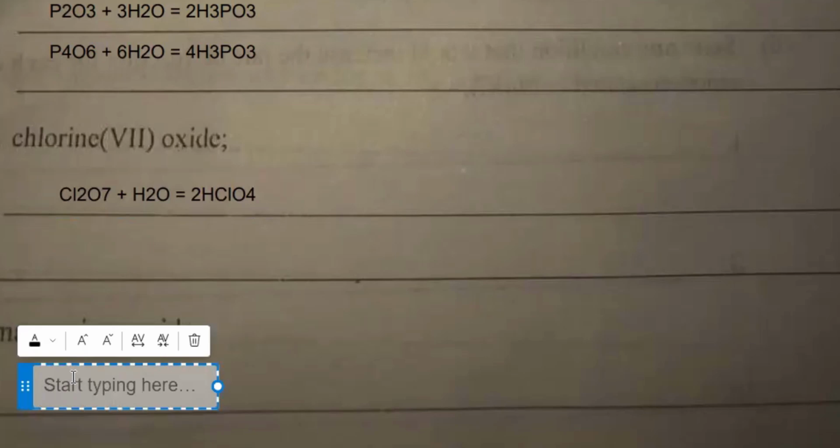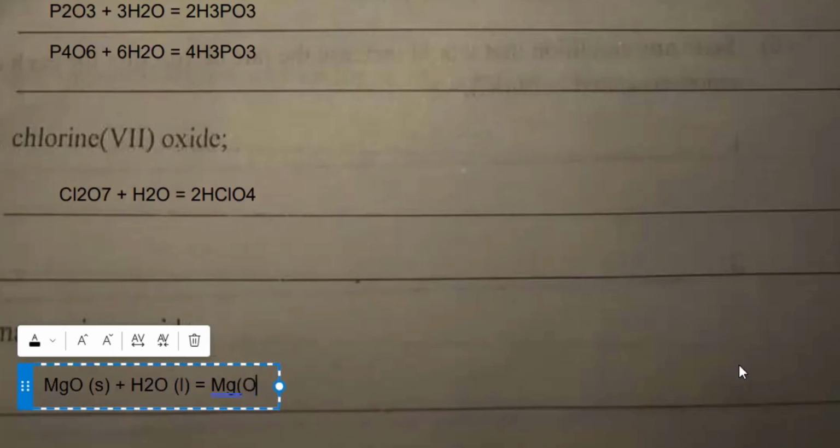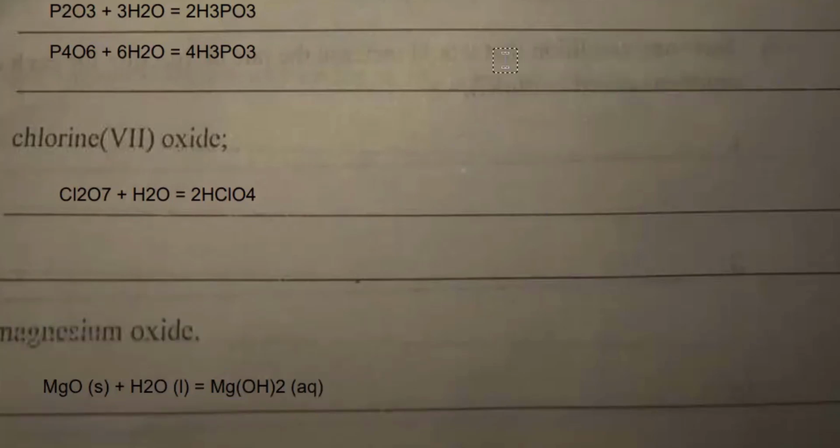Magnesium oxide, that's MgO. At least I'm sure of this. MgO is a solid, a basic oxide, plus water. Magnesium oxide will dissolve partially in water to form what? Magnesium hydroxide, a weak alkali or a weak base. All right, so that's balanced, right? Okay, so let's move on to the last question for question 2.